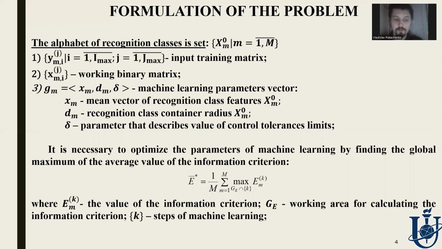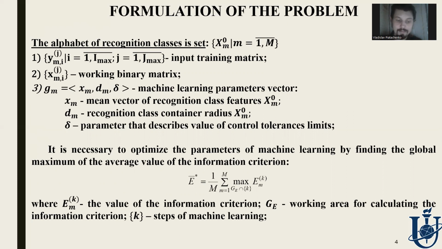The formulation of the problem of information synthesis of the onboard recognition system is reduced to a search for the maximum value of the average, in alphabetical order of classes, information criterion for optimizing the parameters of machine learning.